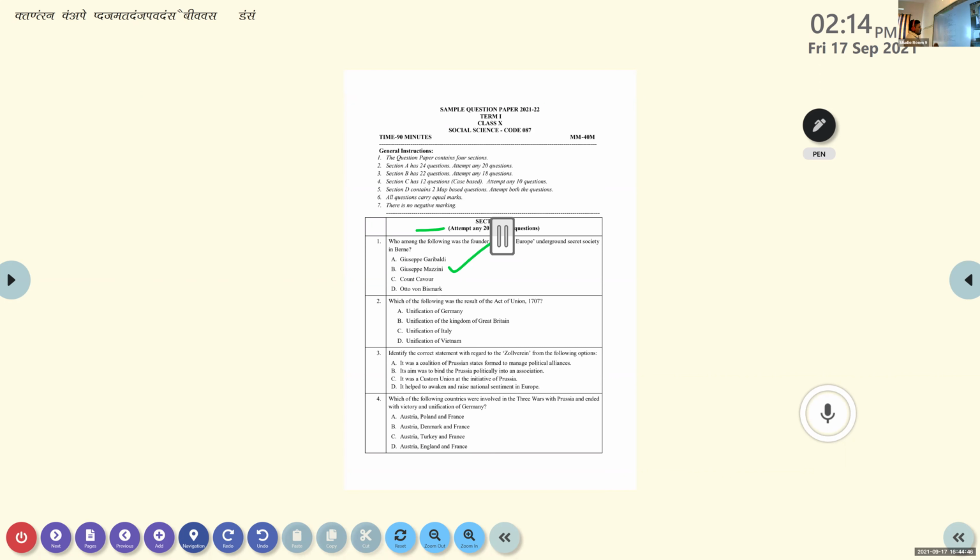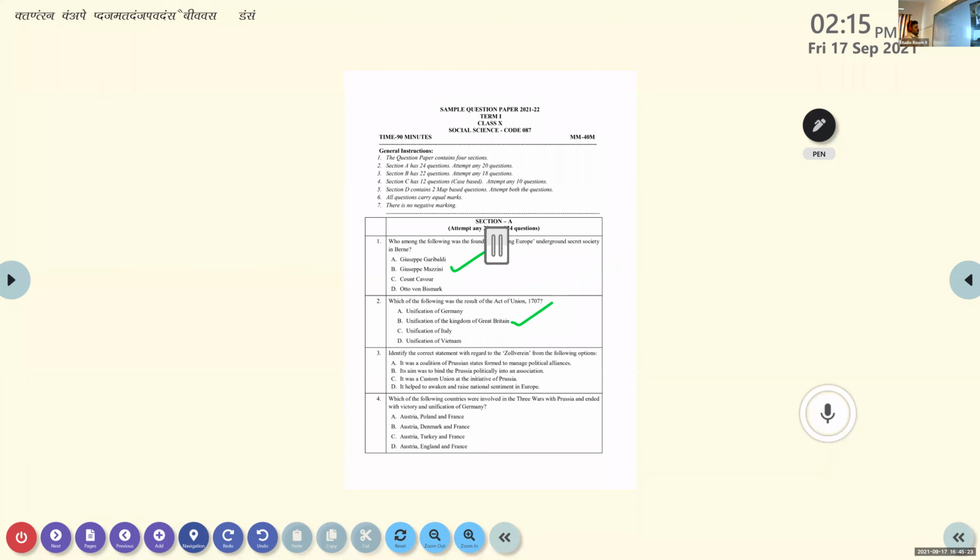So the second one: which of the following was the result of the Act of Union 1707? The Act of Union of 1707 is related with the case of Britain. Option A, unification of Germany. You know that it is not that one. Option B, unification of the Kingdom of Great Britain. Option C, unification of Italy, and unification of Vietnam. What is the answer? The Act of Union is connected with Britain. So the answer is B, unification of the Kingdom of Great Britain.